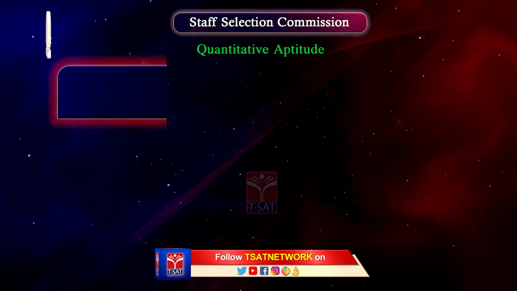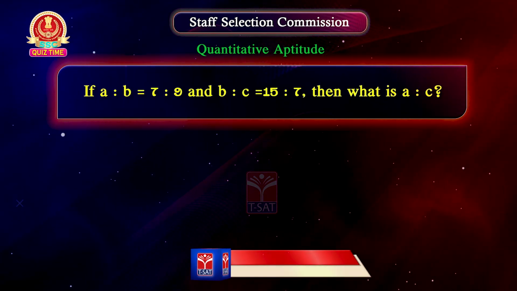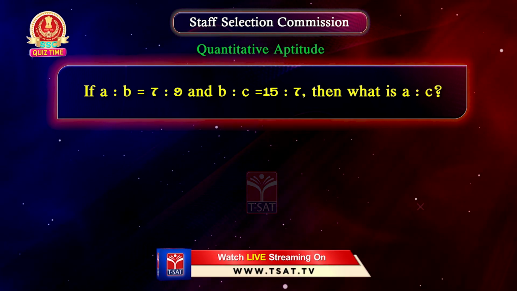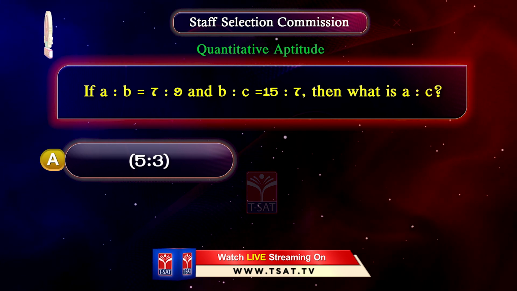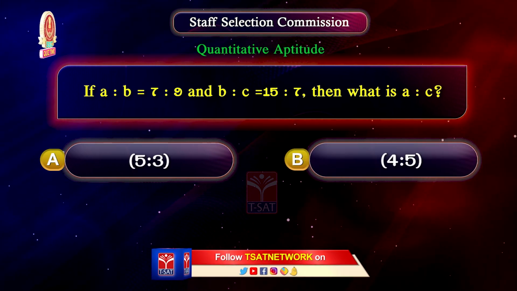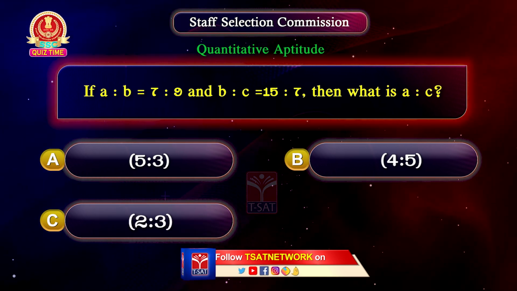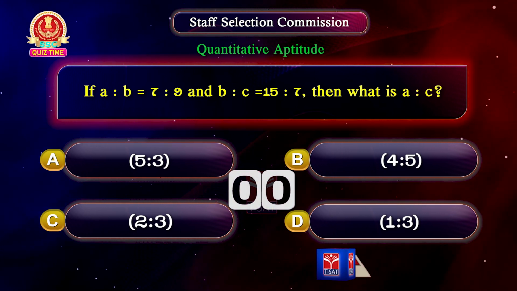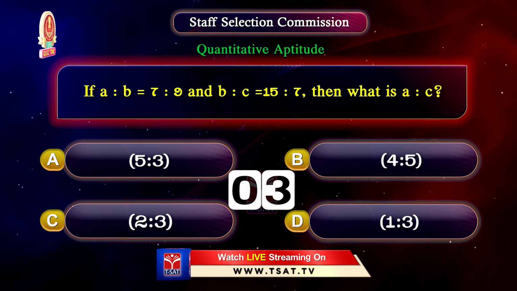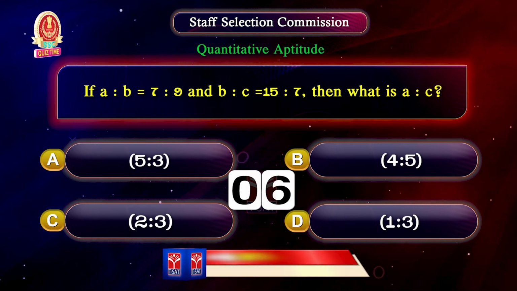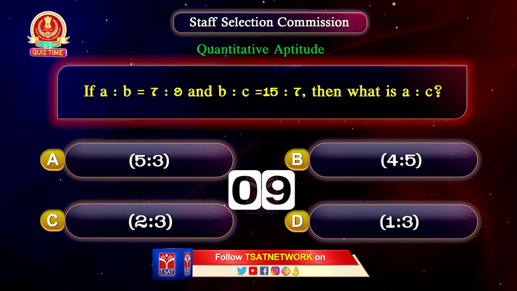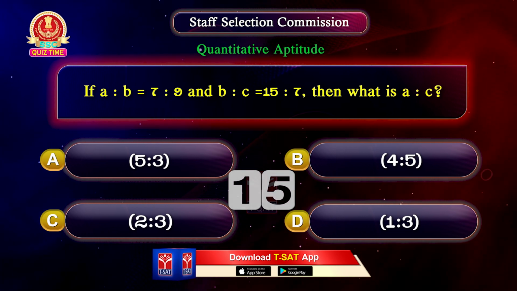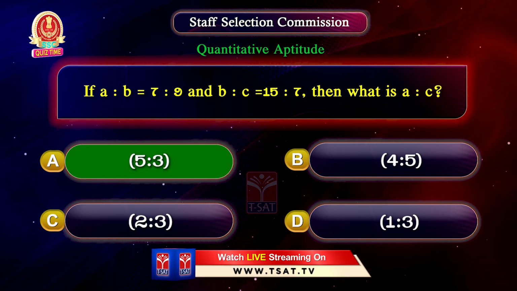Next question. If A is to B is equal to 7 is to 9 and B is to C is equal to 15 is to 7, then what is A is to C? Option A, 5 is to 3. Option B, 4 is to 5. Option C, 2 is to 3. Option D, 1 is to 3. Your time starts now. The correct answer is option A, 5 is to 3.